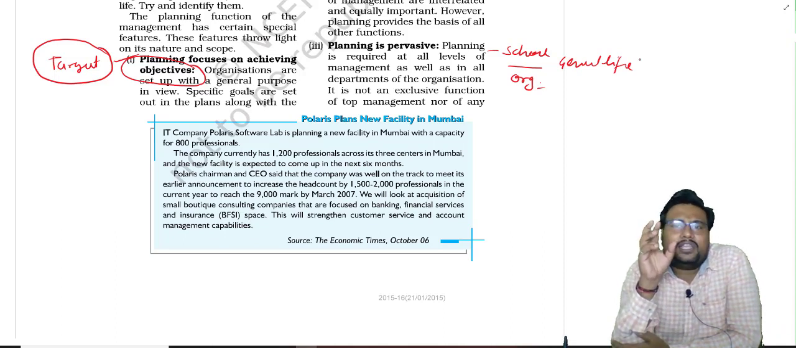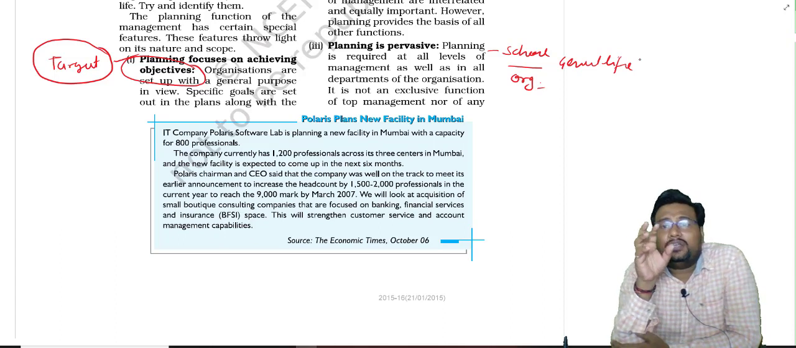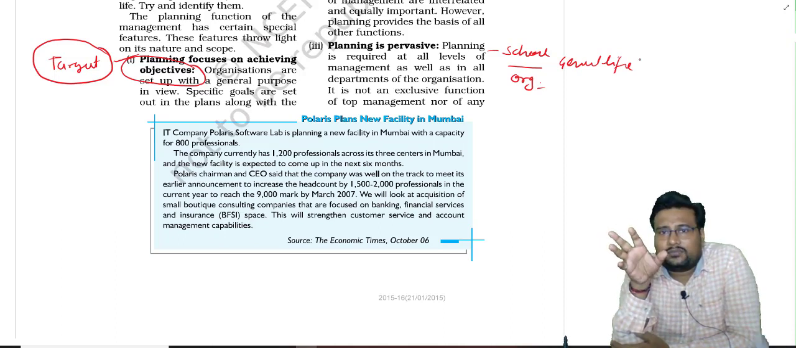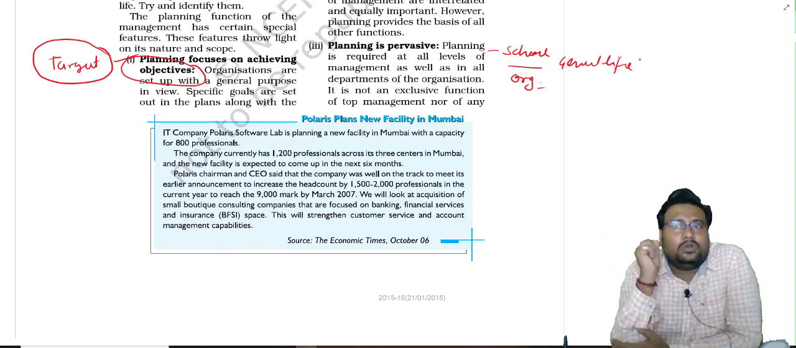And it is not that planning is present only in organizations in general. It is present in a school also. It is present in an organization also. It is present in your general life also.